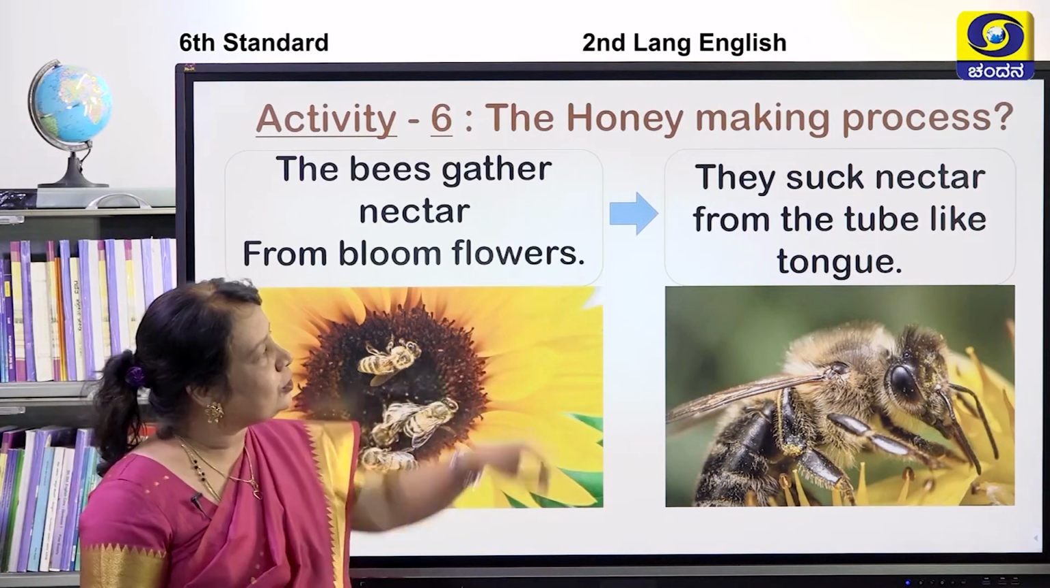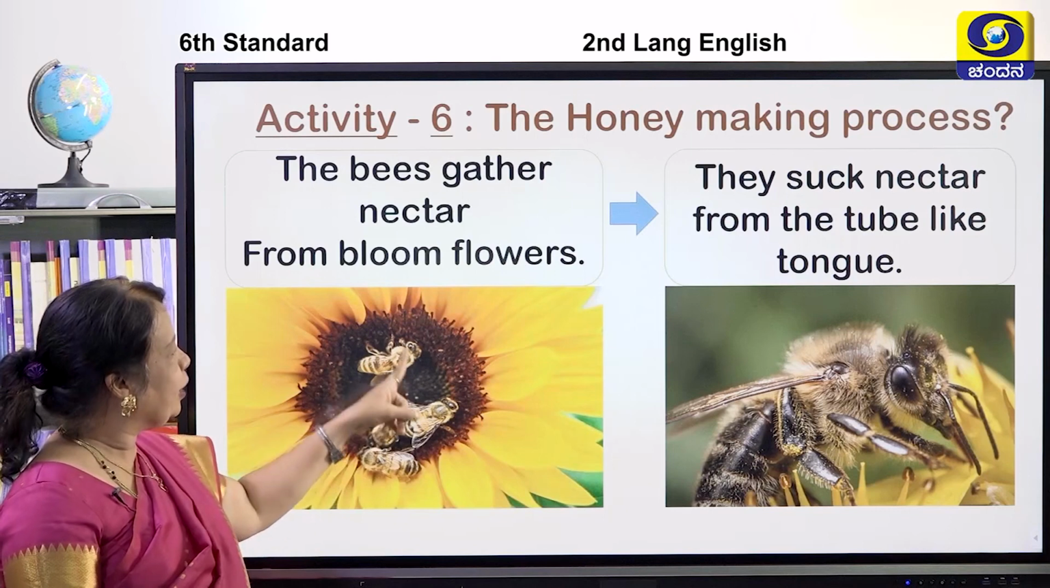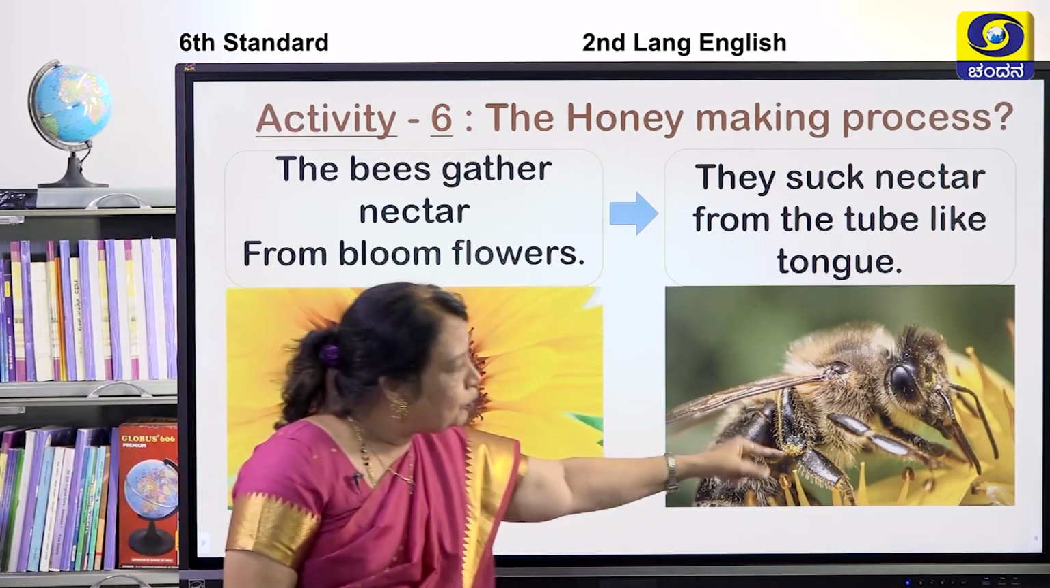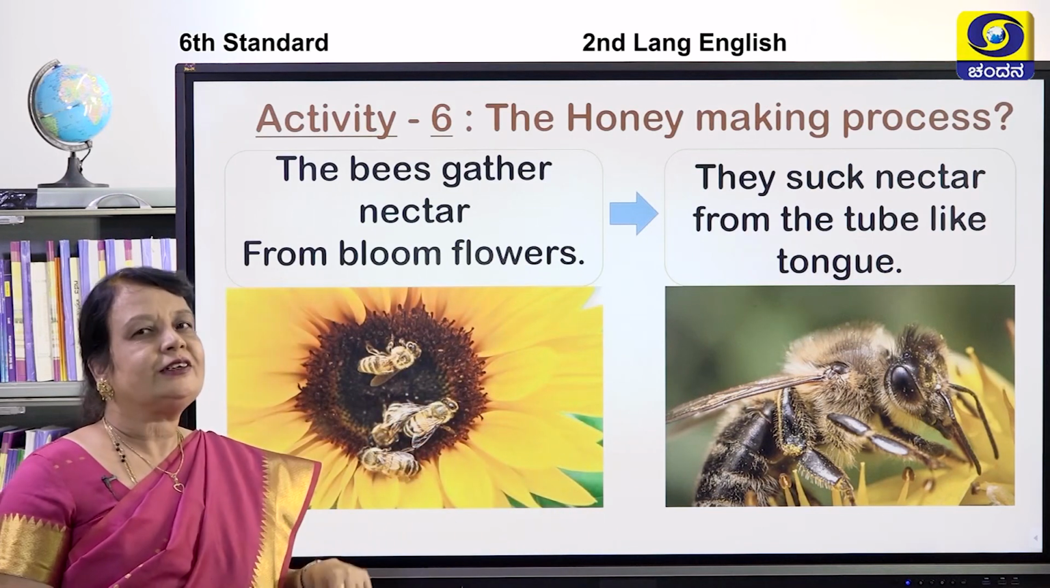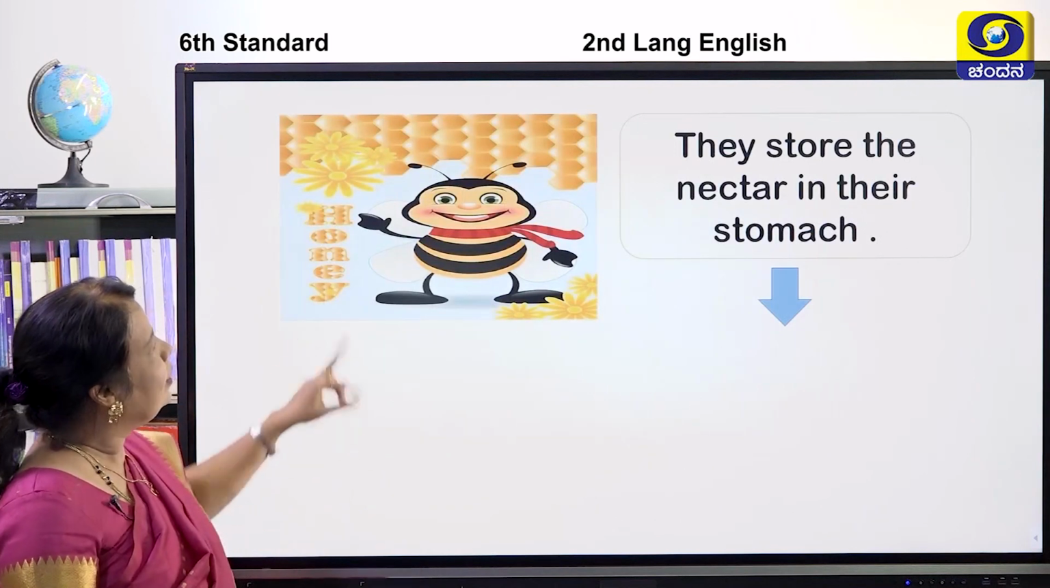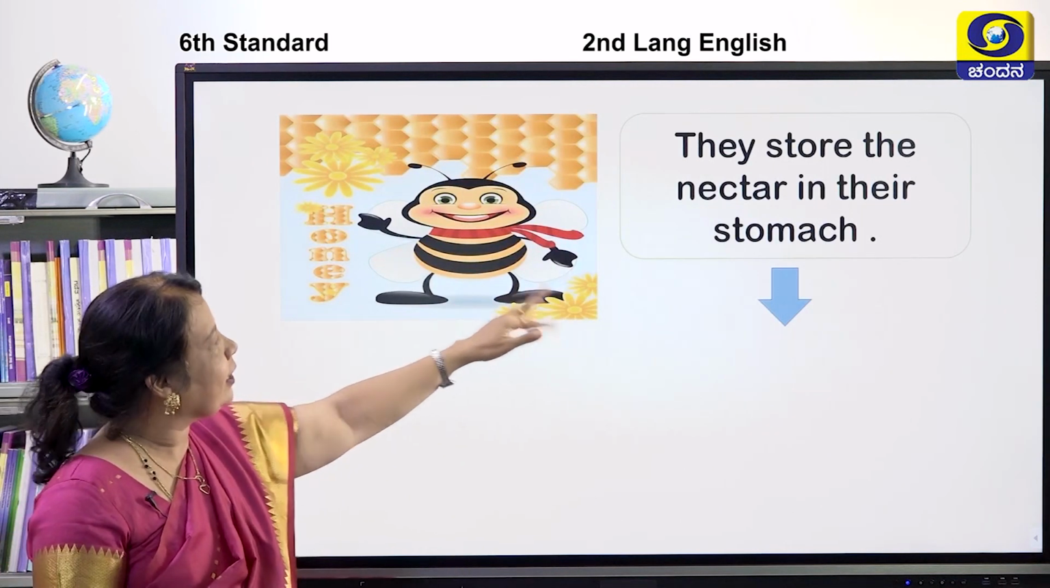So that juice is called as nectar. First one, it will go from one flower to another, one flower to another. After going, it will prick and it will, yes, suck nectar. Next, what it is going to do? Now, they store the nectar in their stomach.